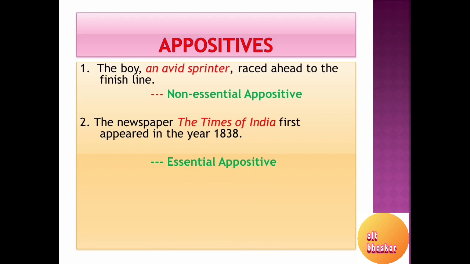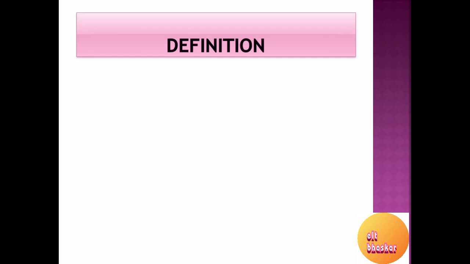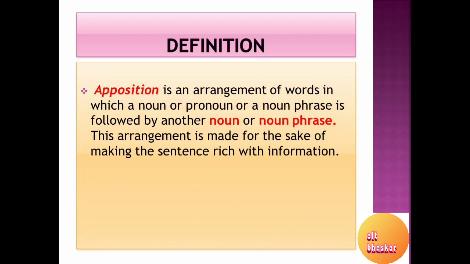In case of non-essential appositive, I hope the understanding is clear to you, and essential appositive is also clear to you. Now we'll move on to a definition of apposition. Apposition is an arrangement of words where we can find appositives which add extra information to the noun preceding it, or noun phrase next to it.